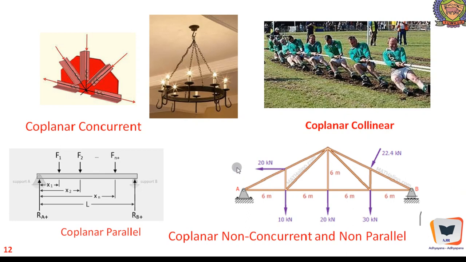We need to consider horizontal force effects and vertical force effects, and it will all culminate in finding support reactions at A and at B. Assuming this system as coplanar, non-concurrent and non-parallel will pave the way to picturize this situation on a sheet of paper. Therefore, they become coplanar.